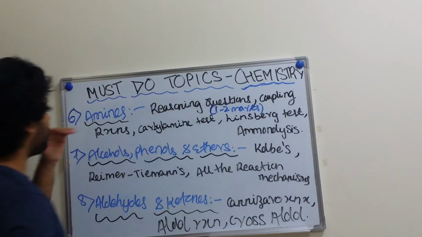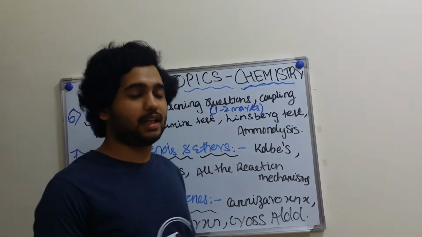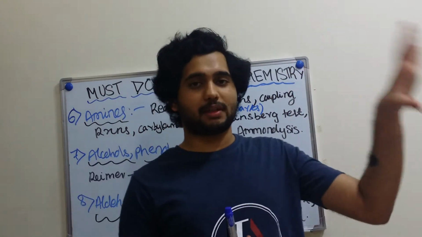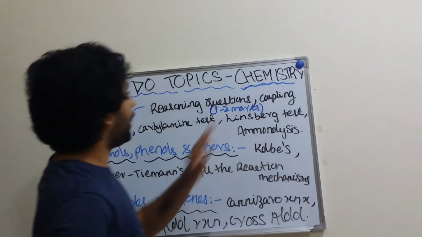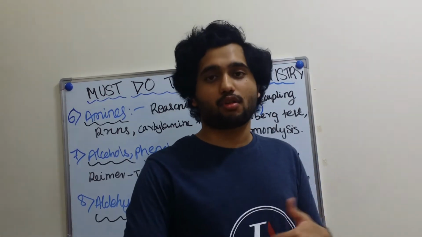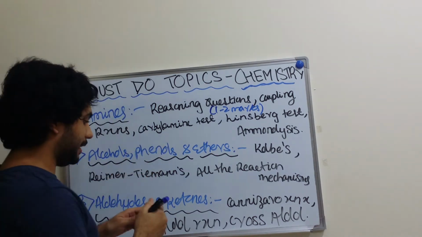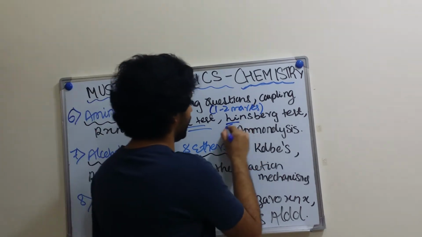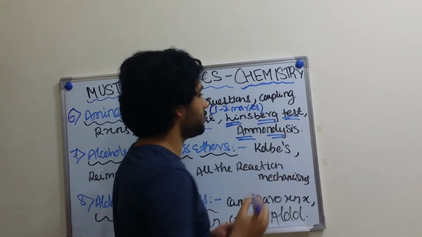Moving on, we have amines. In amines, normally reasoning questions are asked, 1 to 2 marks. If you take previous year papers, you might have seen that normally, let's say question number 10 has subparts A, B, C, 3 questions come for 1 mark each. Apart from that, coupling reactions are very important, which you say the azo dye test. Para hydroxyazobenzene and para aminoazobenzene. Then the carbylamine test, a sure shot 1 mark name reaction. Hinsberg test, again a sure shot 1 mark chemical test of distinction, and sometimes they even ask ammonolysis.